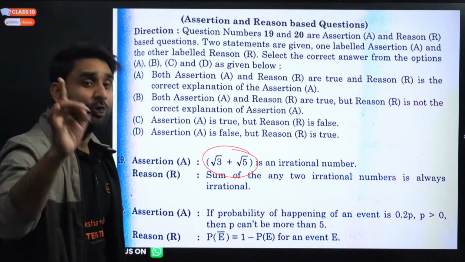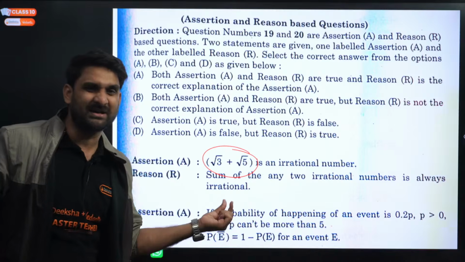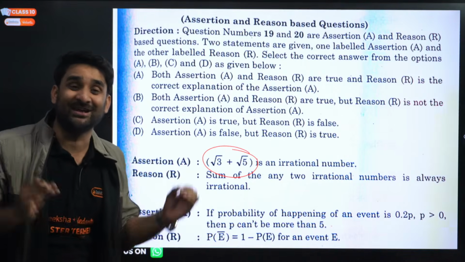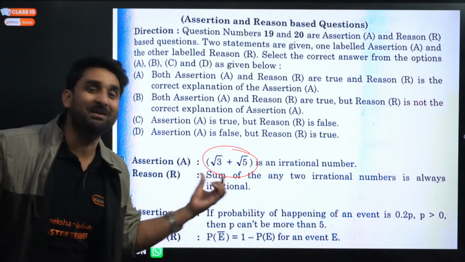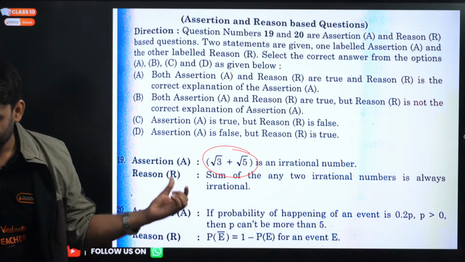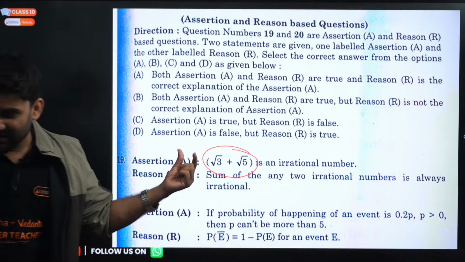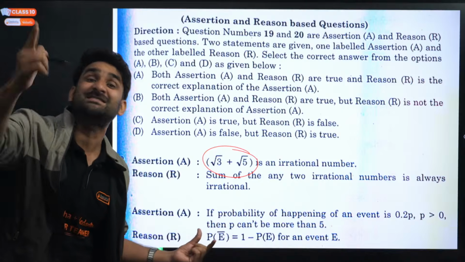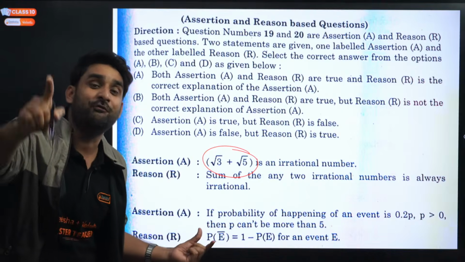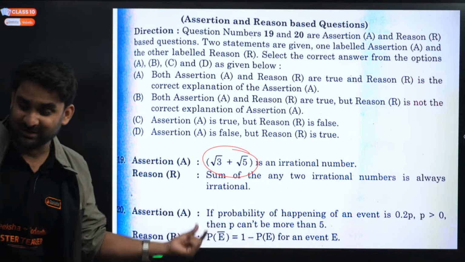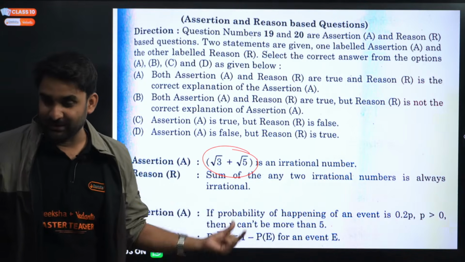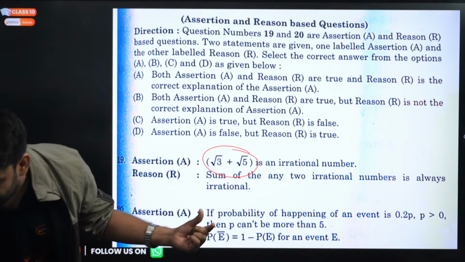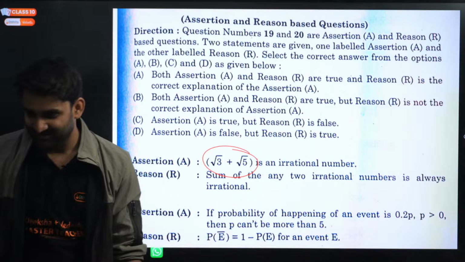Yes or no? We did this question yesterday or not? Look at the exact number, root 3. So exactly a similar question came, my dear. Is this the same question we did yesterday? Prove that under root 3 plus under root 5 is an irrational number, and this question has come in the assertion and reason question.